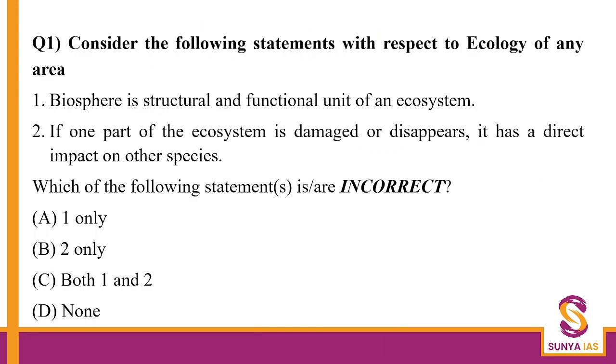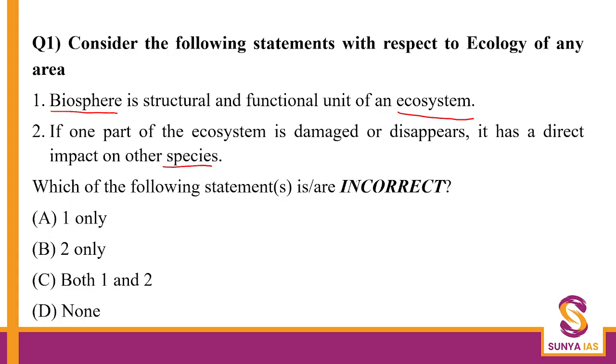In this, it says that consider the following statements with respect to ecology of an area, okay? First of all, see, there are two terms here. One is biosphere mentioned in statement number 1, where the biosphere is the structural and the functional part of an ecosystem. Again, a term ecosystem. And then, if one part of the ecosystem is damaged or disappears, it has a direct impact on the other species, right? So there are two statements that we need to understand and then analyze. And it is asking us which of the following statements is incorrect, right?